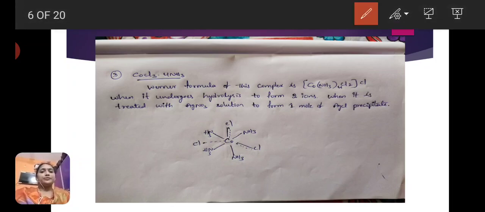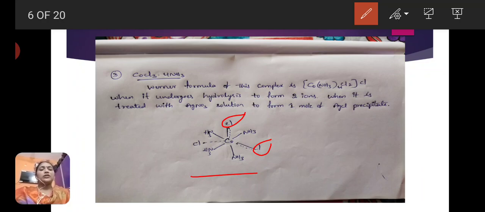So in the structure of the complex, cobalt has 6 coordination lines, thick lines or normal lines, satisfied by 4 ammonia and 2 chlorines, which show dual nature, meaning 2 chlorines satisfy both the valencies, primary and secondary. Only 1 Cl satisfies primary valency.